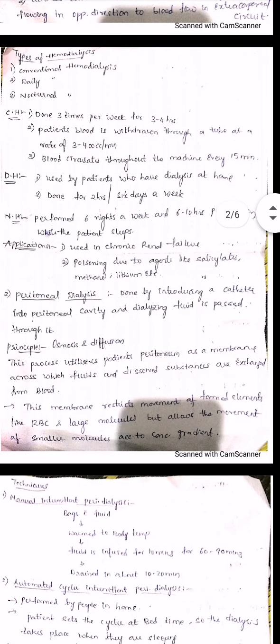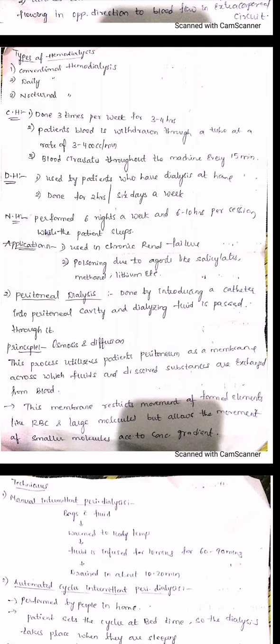So in this conventional hemodialysis, the hemodialysis should be performed 3 times per week, and also it should be performed for every 3 to 4 hours, and the blood will be circulating in the machine for every 15 minutes. Okay, so this is called conventional hemodialysis.